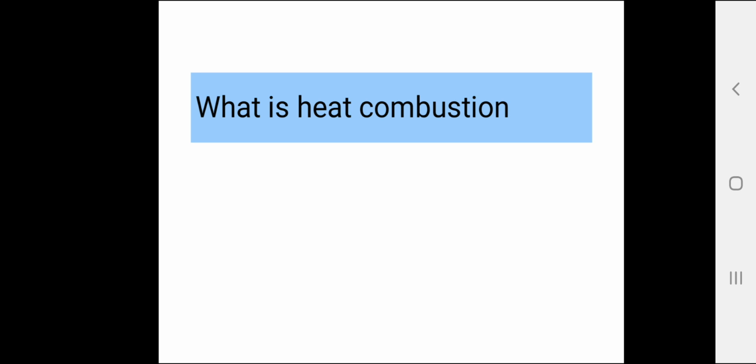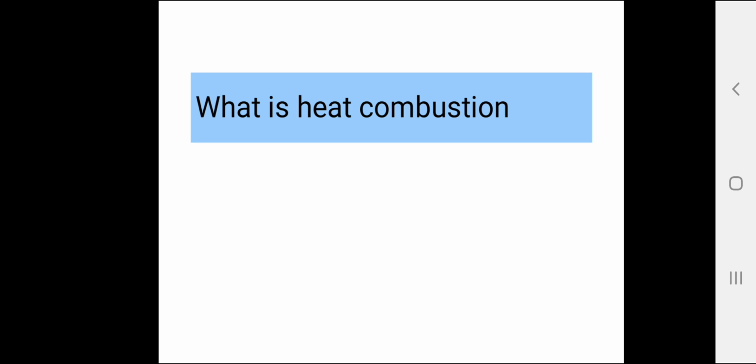So, the heat of combustion of a substance can be expressed in 3 ways: when 1 mole, 1 gram or 1 liter of fuel undergoes complete combustion. It can also be noted that the heat of combustion of a fuel can be calculated with the help of a bomb calorimeter.